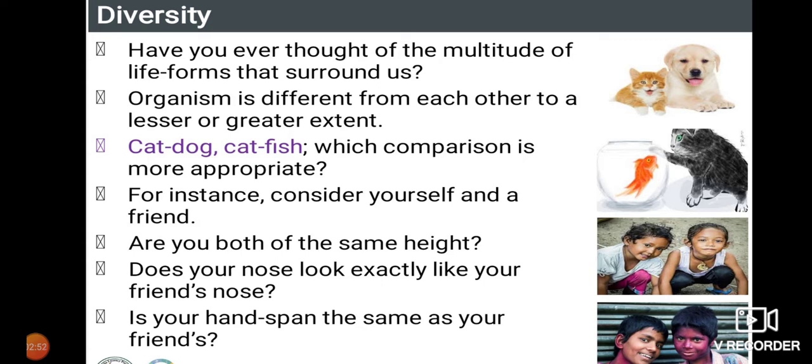And in the next picture, you can see the children are sitting, isn't it? Look at their faces. Are you all of the same height? In this picture they are asking whether all the children present here are of the same height, or does our nose look exactly like our friends'? Even if you compare yourself with your friend, our nose, ear, or eyes may differ. So we may not say that we are exactly similar to our friends, not only to our friends, even to our mother and father. Is your hand span the same as your friend's?